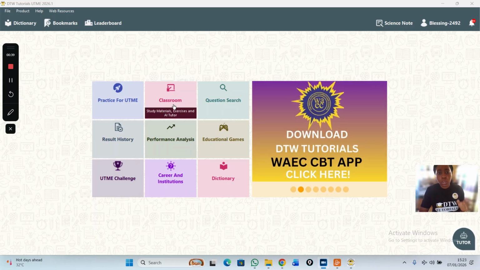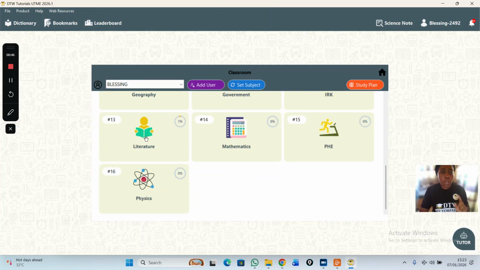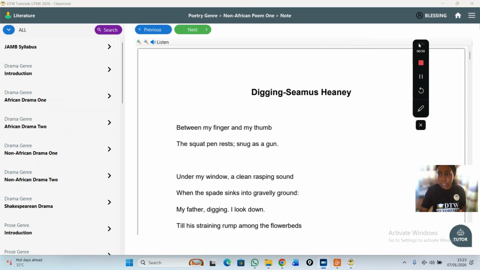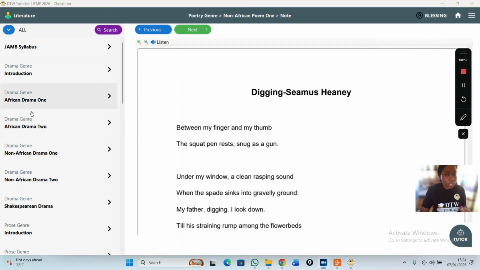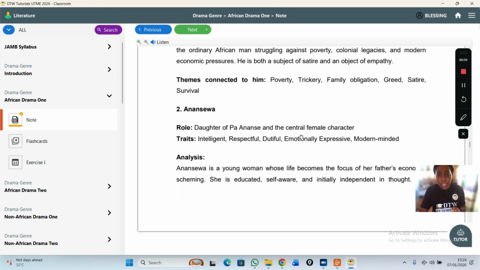So all you need to do on the DTW JAMB CBT app is click on Classroom. Go to Classroom, then scroll down to Literature. Come to Literature. When you come to Literature, can you see this? Just come into your African drama. Look at the notes. This is your African drama 1.